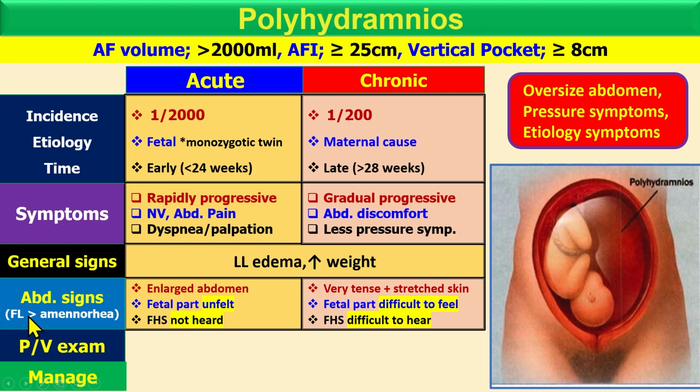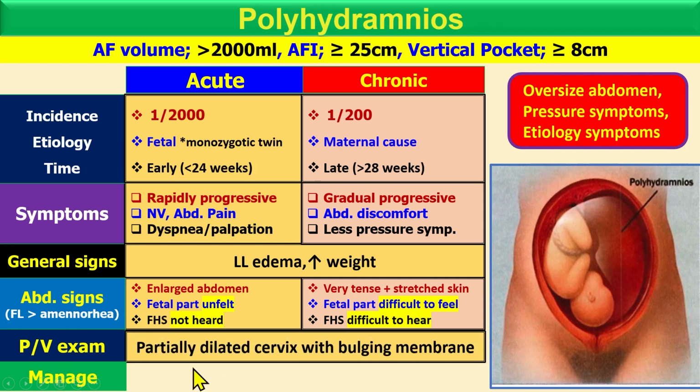And the fundal height is more than the amenorrhea period. If you look at the per vaginal examination, there is a partially dilated cervix with bulging membranes. How can you manage acute?